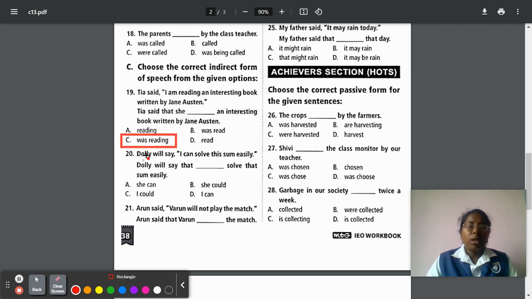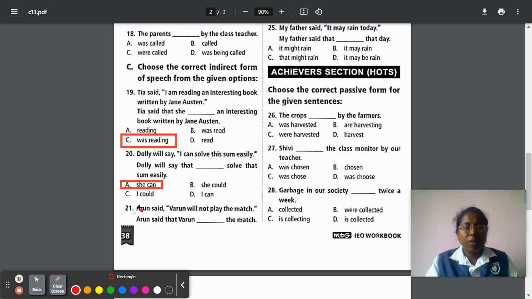Next, question number 20. Dolly will say, I can solve this sum easily. So this is direct speech. We are converting into indirect speech. So Dolly will say that. So direct to indirect means that. So here I can will be converted to she can. So she can. Option A, she can, is the correct answer.